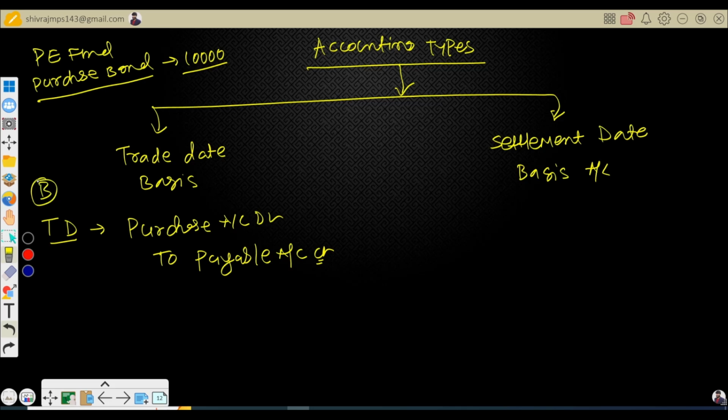And on settlement date, let's say you can follow the T plus 2 rule.